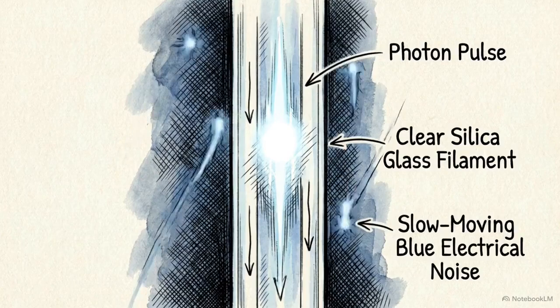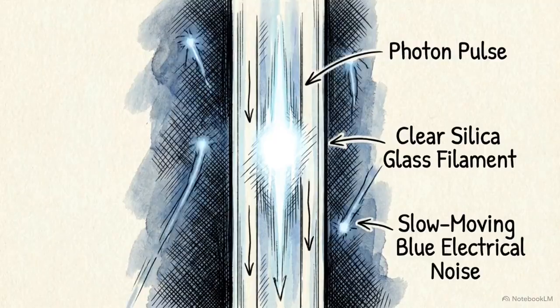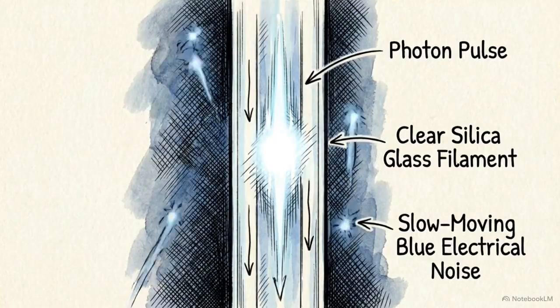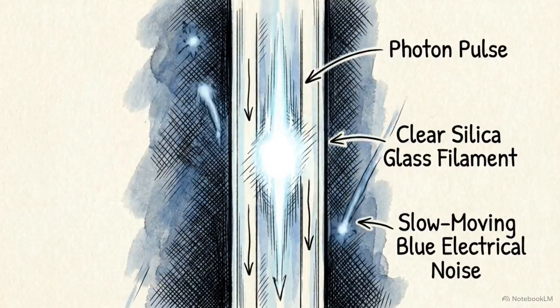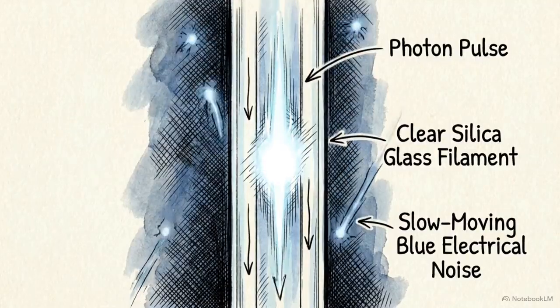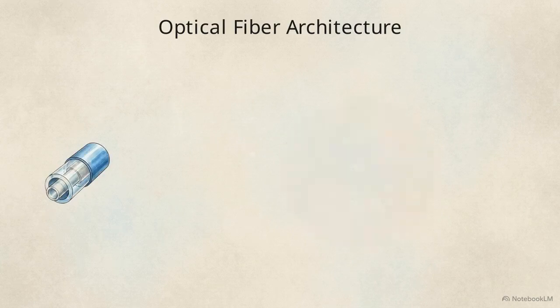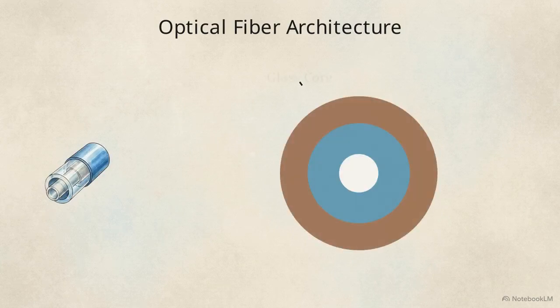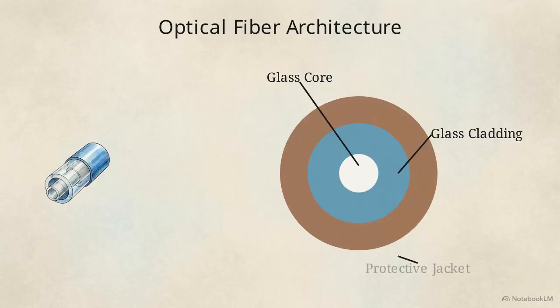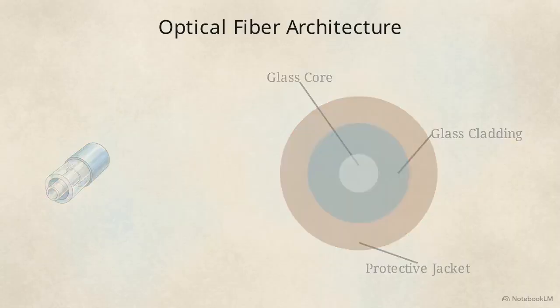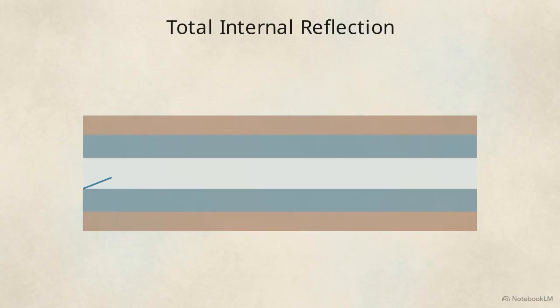To completely bypass the physical limitations of electrical transmission, network architecture moves away from moving electrons along metal wire and instead fires photons through glass. An optical fiber relies on 3 specific components: a central glass core only microns thick, a surrounding glass cladding with a lower index of refraction, and a protective outer jacket. This medium works due to a principle called total internal reflection.